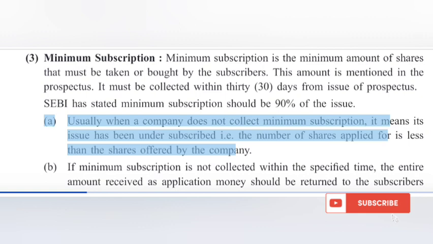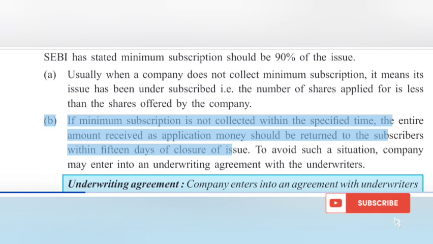Usually when a company does not collect minimum subscription, it means its issue has been undersubscribed, i.e. the number of shares applied for is less than the shares offered by the company. If minimum subscription is not collected within the specified time, the entire amount received as application money should be returned to the subscribers within 15 days of closure of issue.